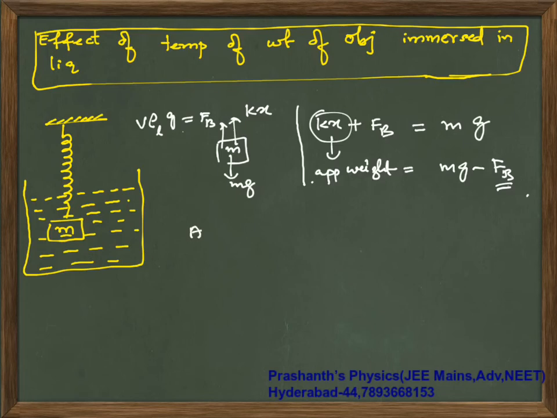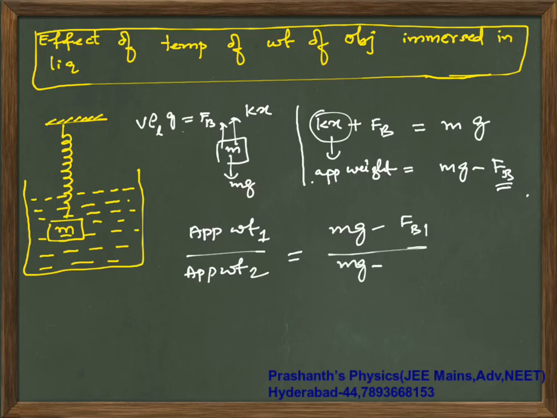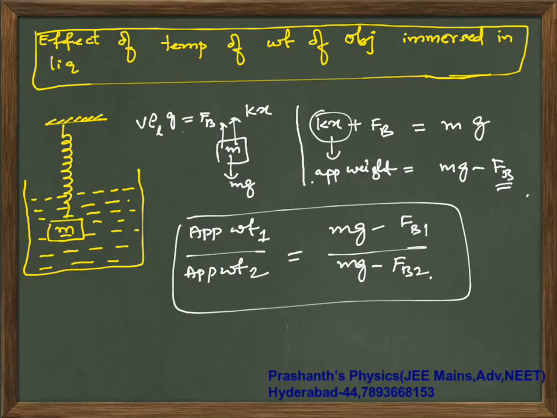So apparent weight 1 by apparent weight 2 is (mg minus buoyant force) initially by (mg minus buoyant force) finally. Take a screenshot of this and remember the result: mg minus buoyant force 1 by mg minus buoyant force 2. Take a screenshot of this.